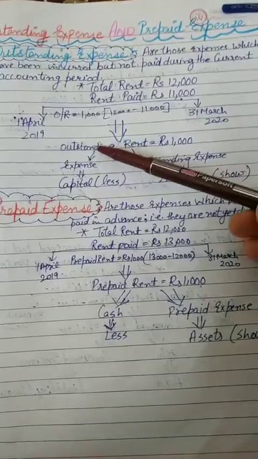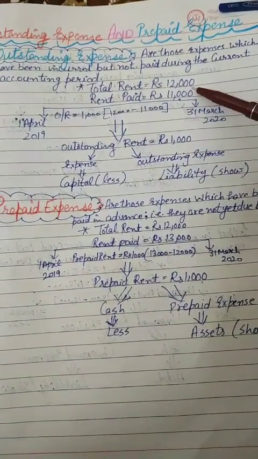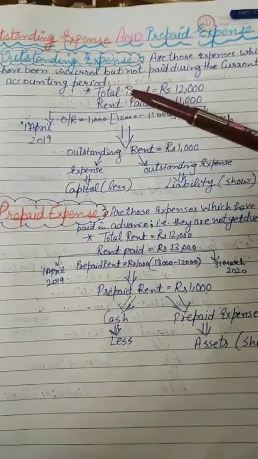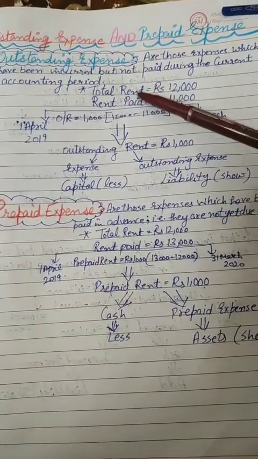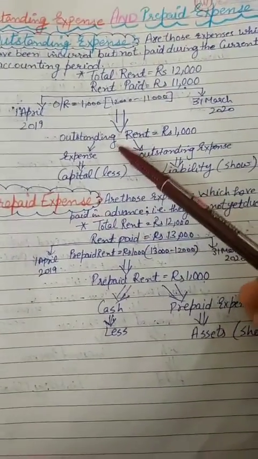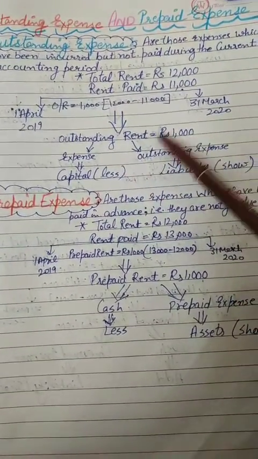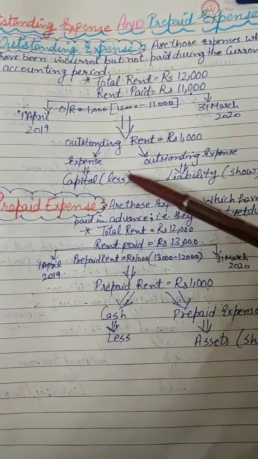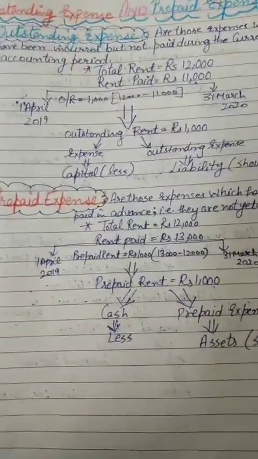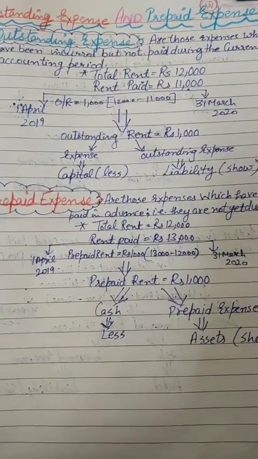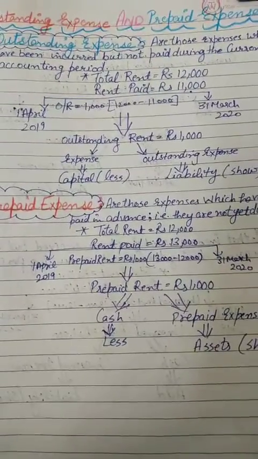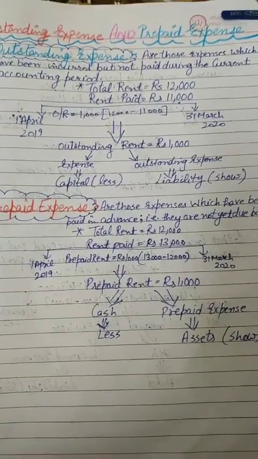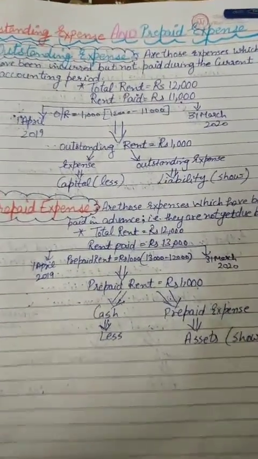Next, outstanding rent is 1,000, because I have to pay 12,000 and I had paid 11,000. 1,000 is remaining, so it is called outstanding expense. We are talking here about rent, which is also known as kharche. This outstanding expense will be shown on the capital side. In earlier chapters I told you what a balance sheet is. Now we don't need to know about the balance sheet, because we are preparing the accounting equation. First we'll clear only the portion of the accounting equation.